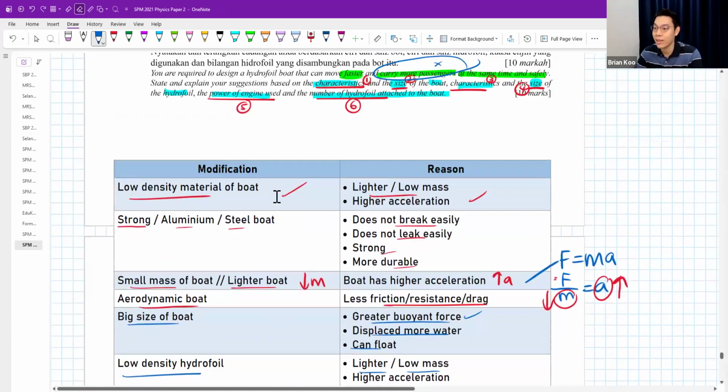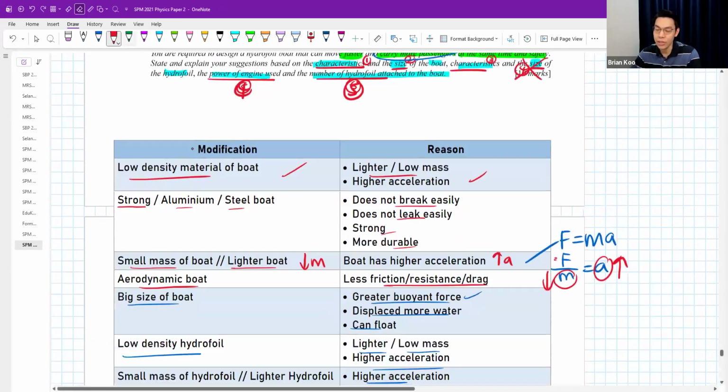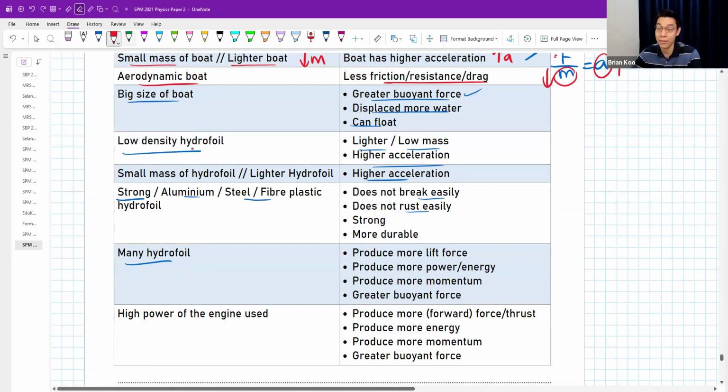Many hydrofoil. Oh yeah, I noticed one thing already. I know why I got so many points. The size of hydrofoil is a typo. Yeah, they only mention characteristics, but don't have size of hydrofoil. So actually, sorry, only 5 points. Okay. You also can say bigger size of hydrofoil, but usually more helpful if you add more hydrofoil.